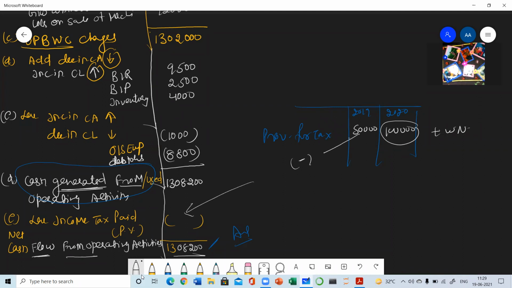But sometimes two provisions for tax are not given inside the question. Only one tax is given in the form of additional information, that is the tax paid. And no information is given about the previous year or the current year. Only this is given, 50,000. So in that case, what you need to do? Now you are having only one figure instead of two figures.